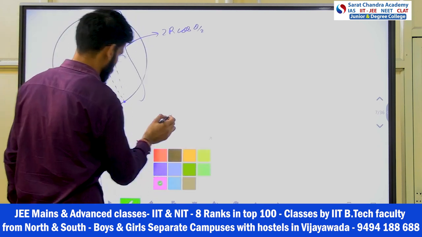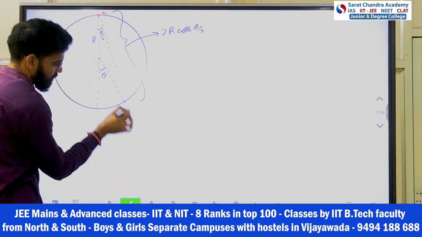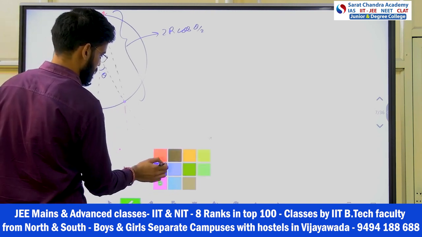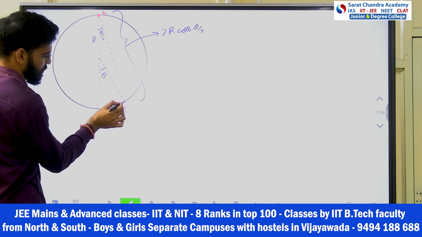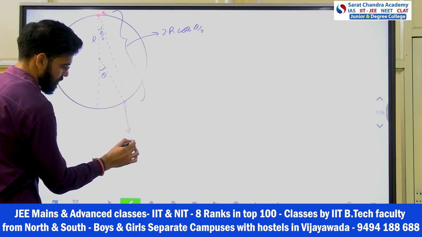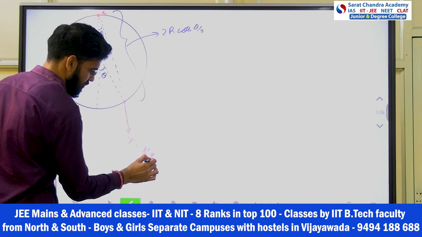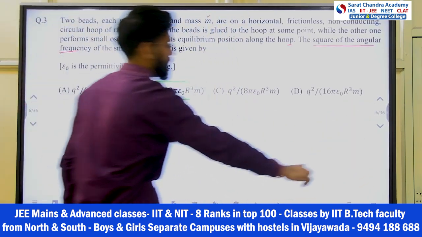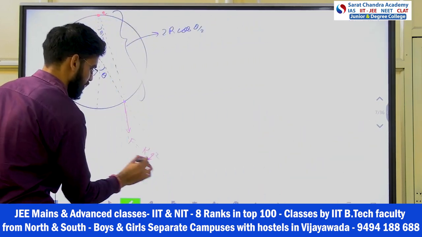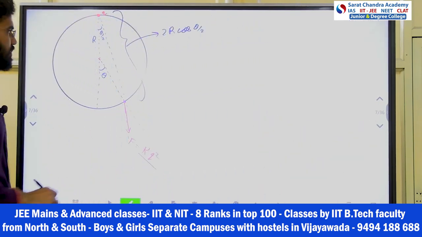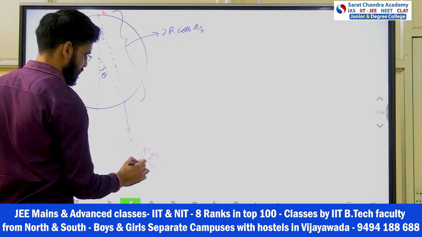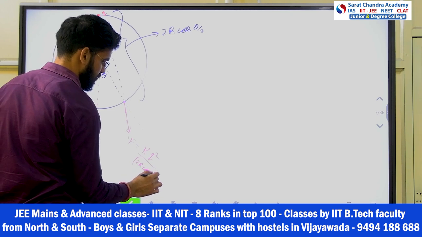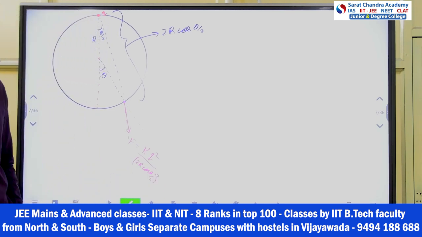Now come to the main part here. See, this line will go like this, and you will have a force. The force will be in this direction, right? How much is the force? Both Q are the same, charge and mass are the same, so the force is k Q square divided by the distance squared, where the distance is 2R cos theta by 2. So F equals k Q square by (2R cos theta by 2) whole square. This is my force, right?